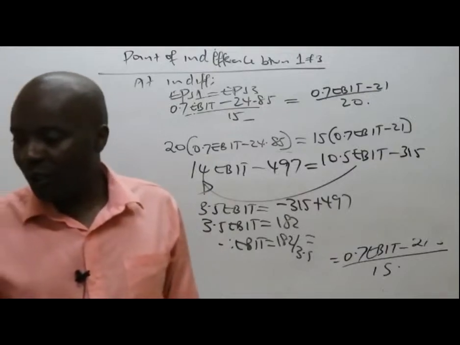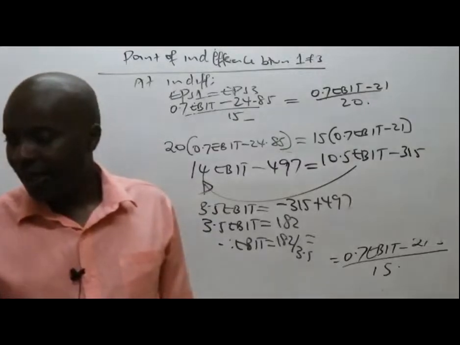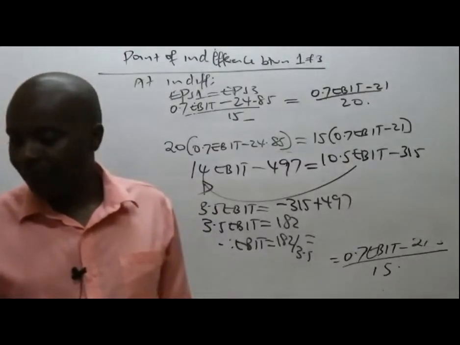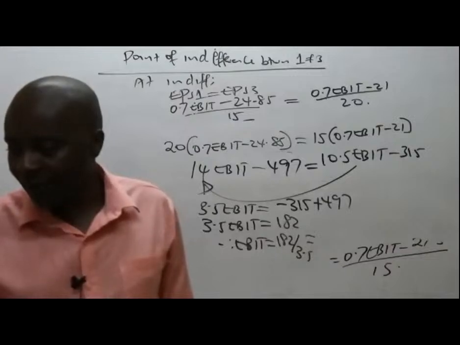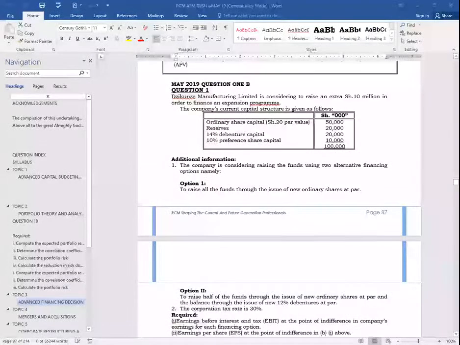Now, I know the question that my friend is talking about, the one that has got reserves. Let me just project it here. It is May 2019, question number 1B, where they wanted us to give them earnings before interest and tax at the point of indifference in the company's earnings for each financing option.